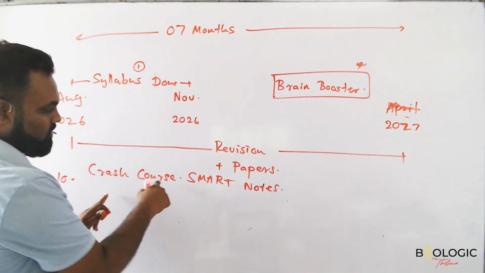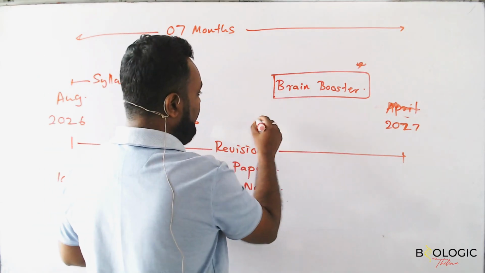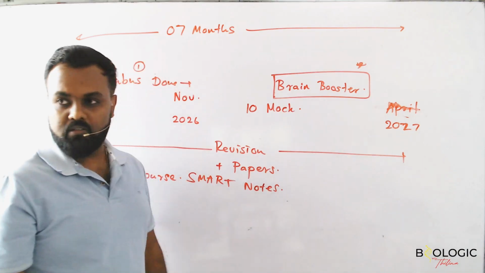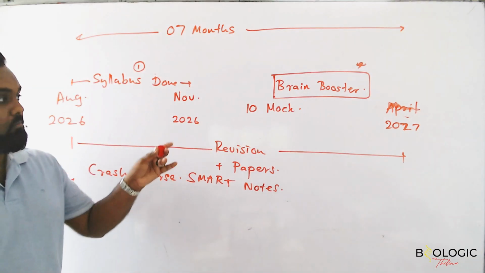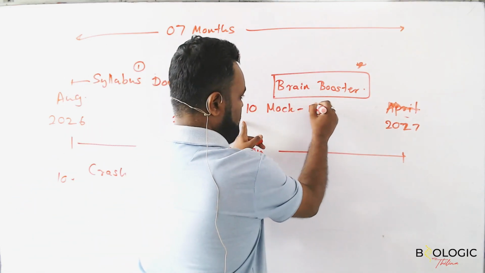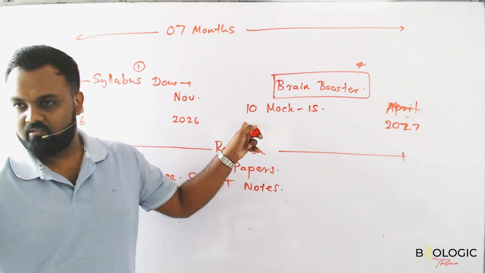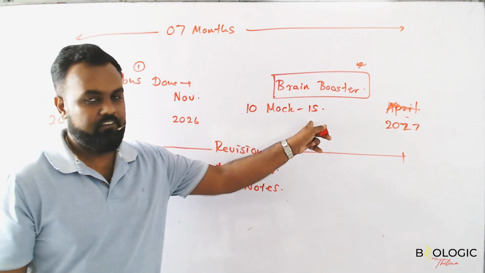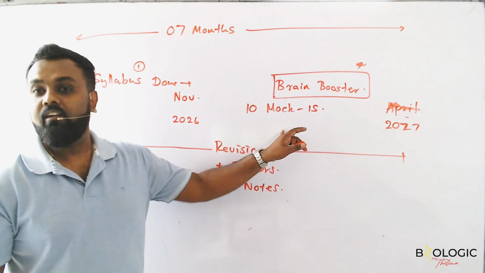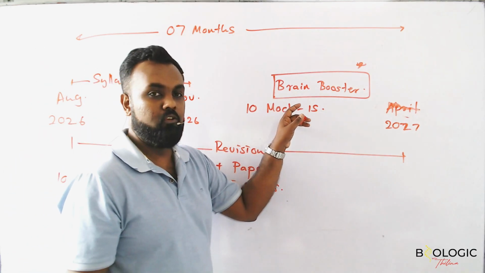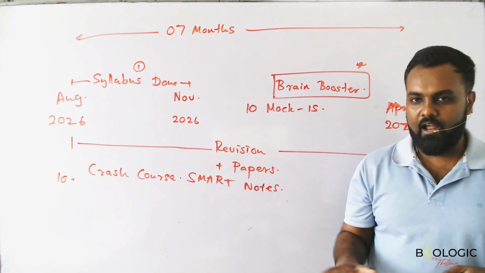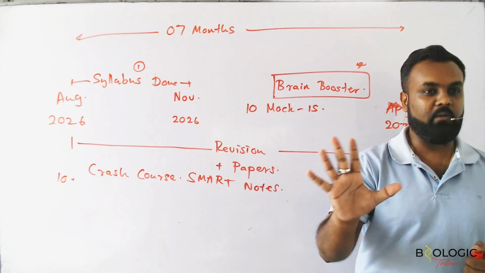So here, crash courses, papers and everything, and you are facing at least 10 mock exams. These are like mocks, but very special, hard ones. 10 to 15. Last time I actually managed to do 15. This 2026 one, 10 to 15 mock tests will be there. Super hard, not the standard ones, a little bit harder, because I am preparing you for the worst-case scenario. So I am always telling my students to think you are the unfortunate batch to get the hardest paper ever.